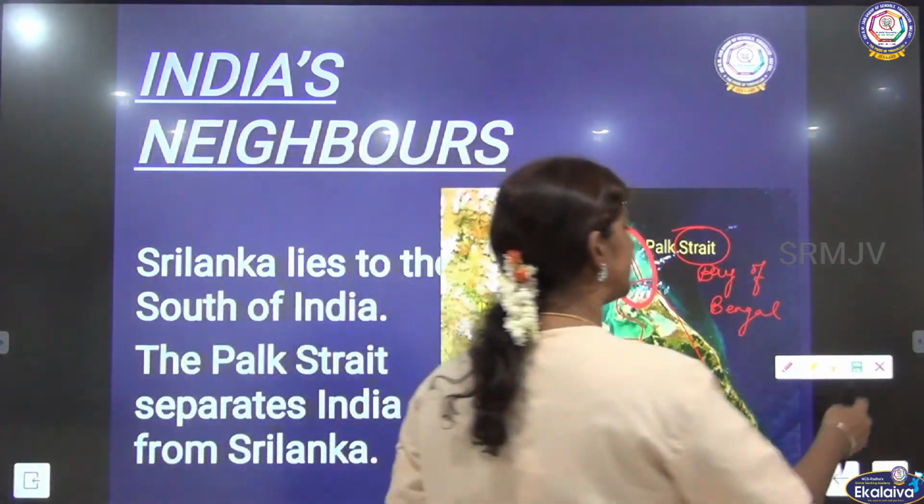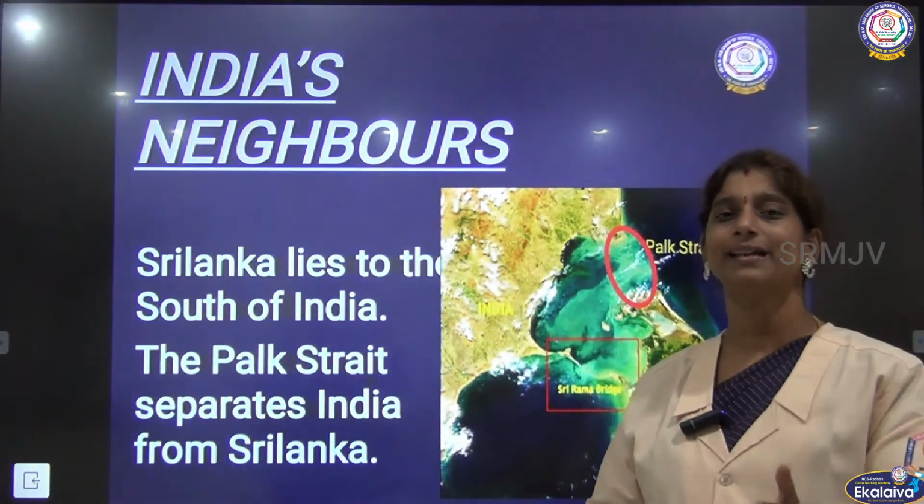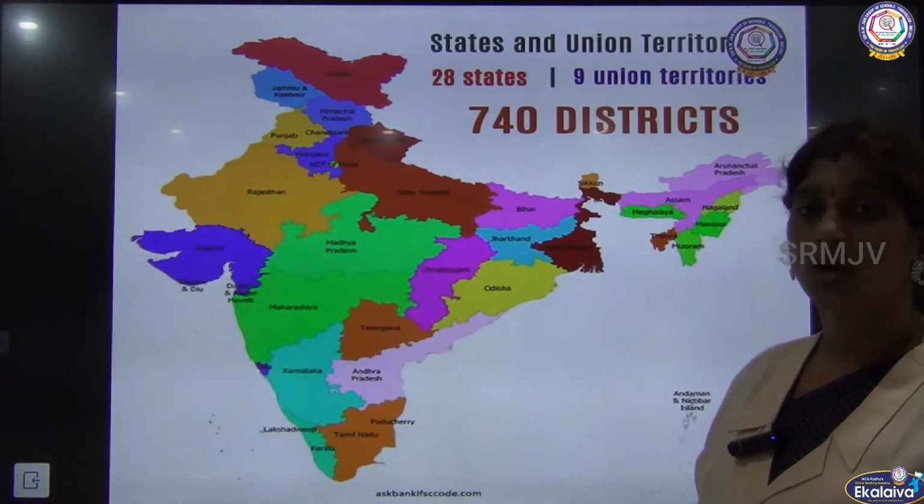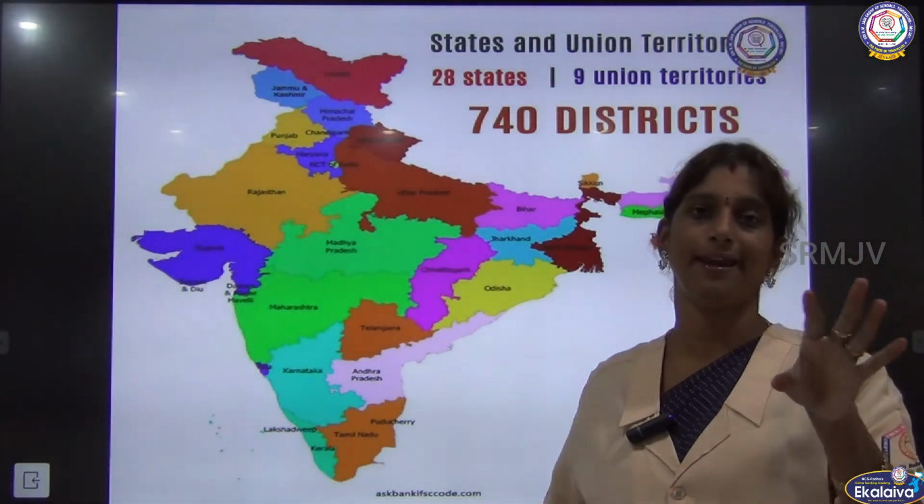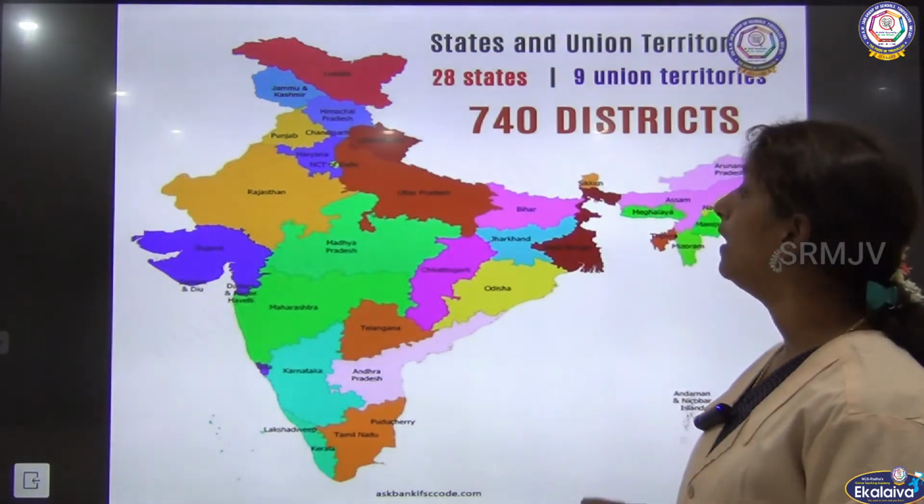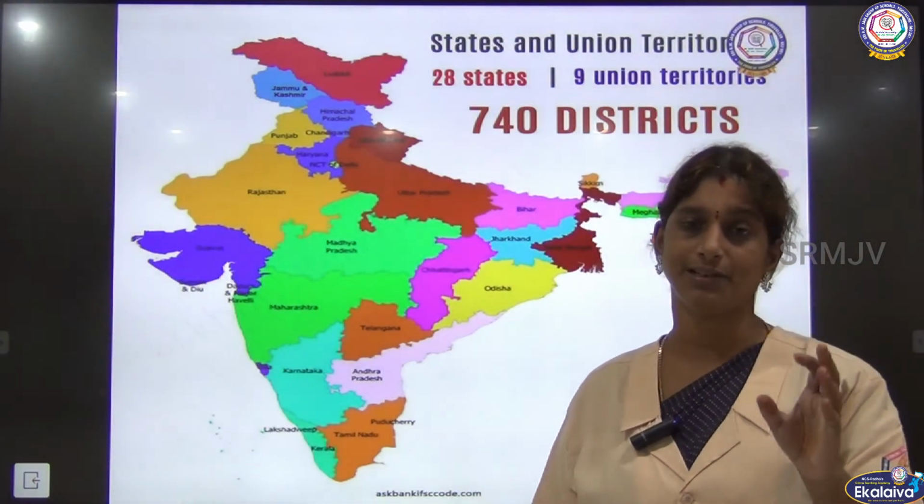Okay, so Pak Strait is located between India and Sri Lanka. So that separates India from Sri Lanka, right? So that is what we have seen about the neighbors, right? We have done with the neighbors. So now we are going to see about the administrative divisions or the political divisions of our country.